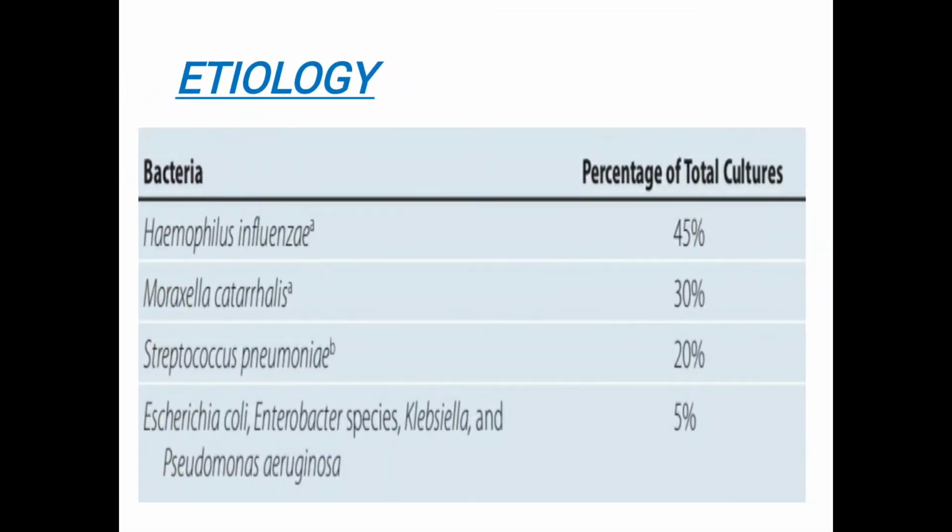So usually etiologic agents are not mentioned, but when we are performing cultures, we can find bacteria such as Haemophilus influenzae, Moraxella catarrhalis, Streptococcus pneumoniae, E. coli, Enterobacter species, Klebsiella, and Pseudomonas aeruginosa. Haemophilus influenzae is found in 45% of the total cultures, Moraxella catarrhalis 30%, Streptococcus pneumoniae 20%, whereas E. coli, Enterobacter species, Klebsiella, and Pseudomonas aeruginosa are found in only 5%.